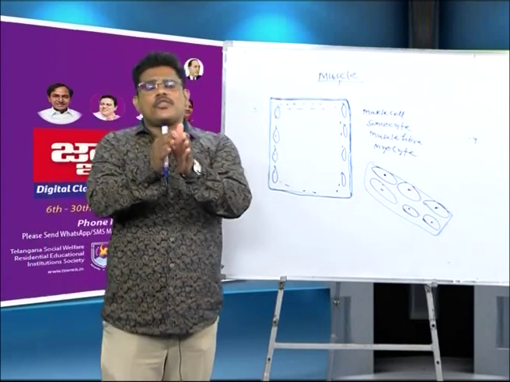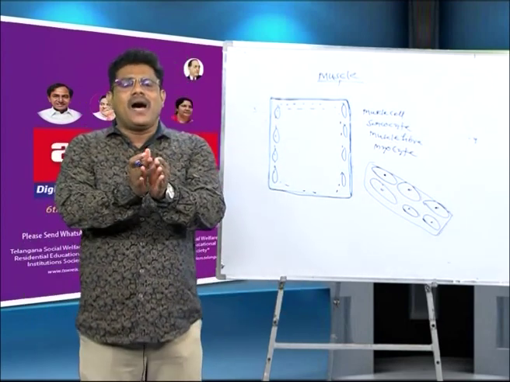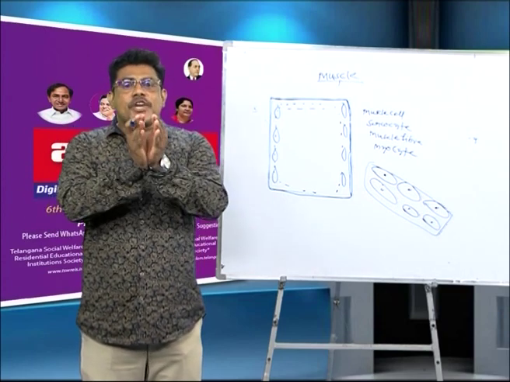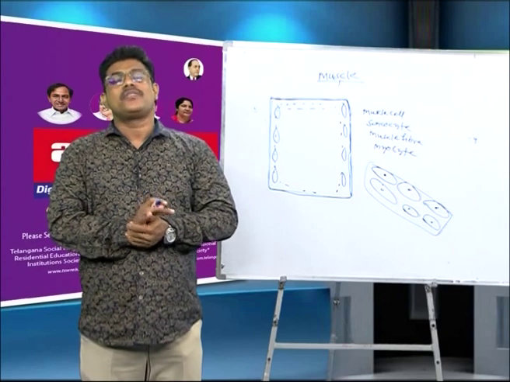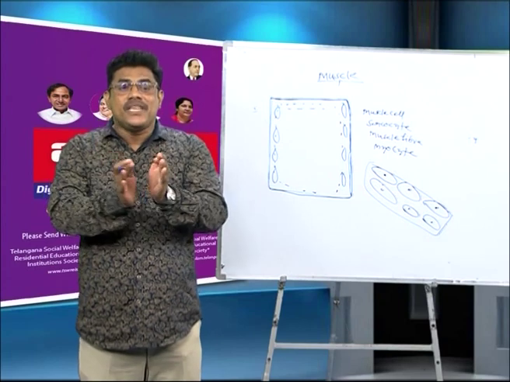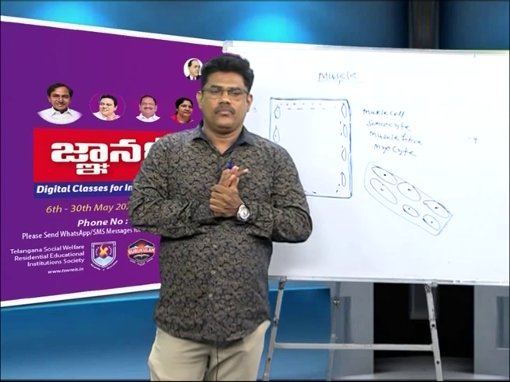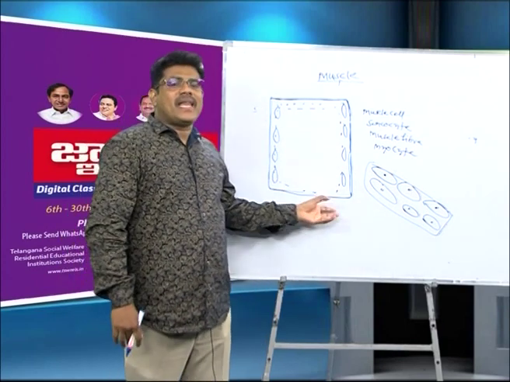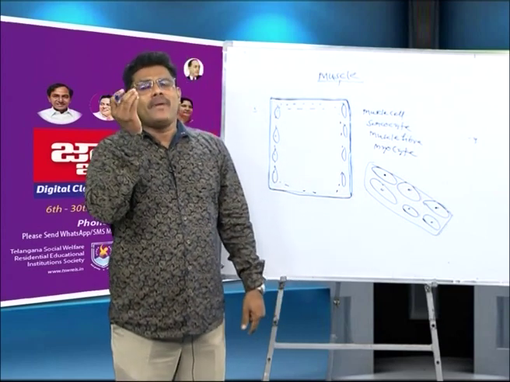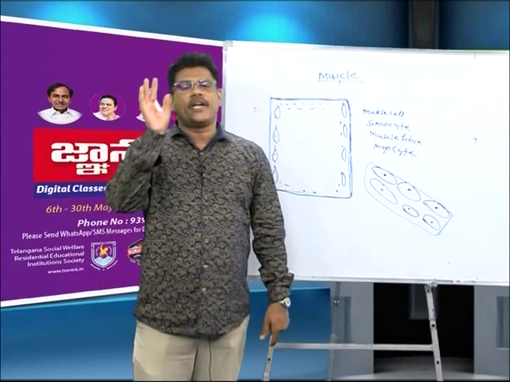Which muscle cells exhibit syncytium? Skeletal muscle cells. What is the syncytium? A multinucleated condition. What is the shape of the skeletal muscle cell? Cylindrical shape. In this skeletal muscle cell, the nuclei are arranged in the peripheral region of the cell. These muscle cells are derived from the embryonic myoblast cells. My question is, are embryonic myoblast cells multinucleated or uninucleated? Uninucleated, mononucleated.